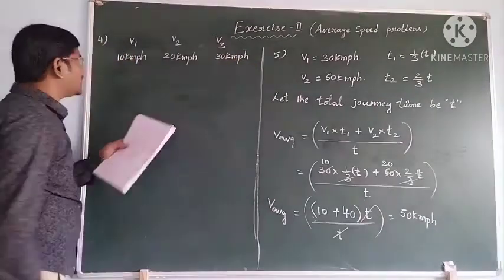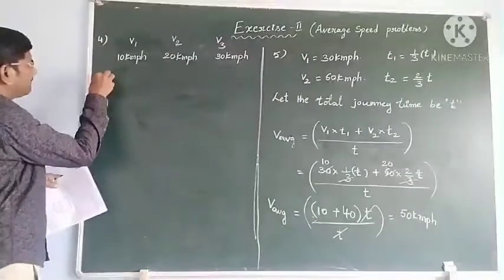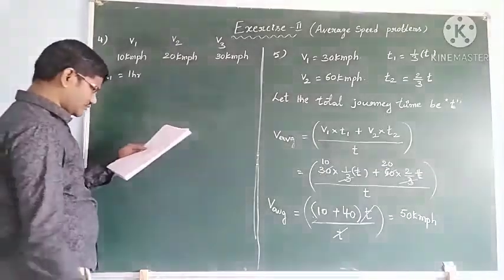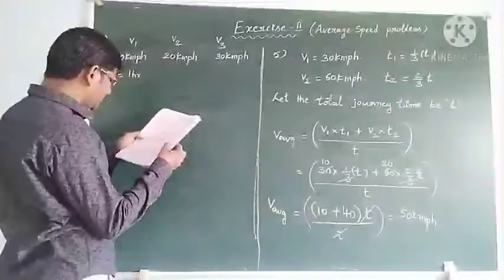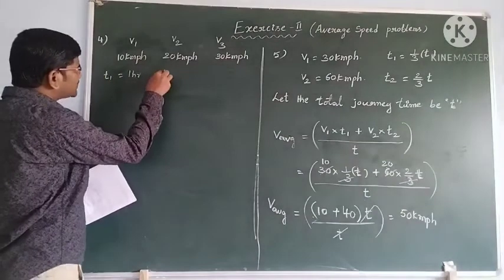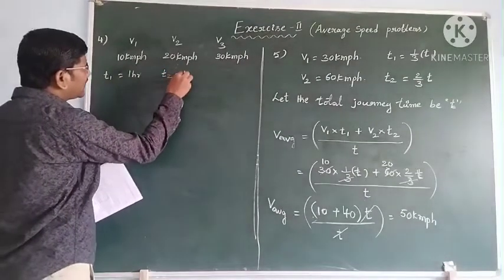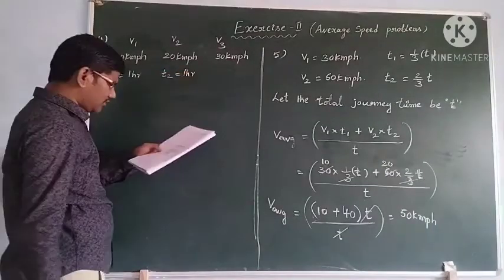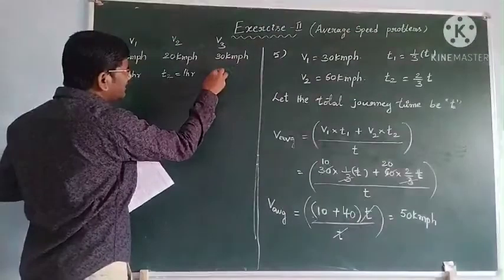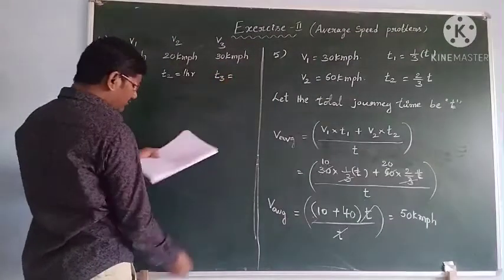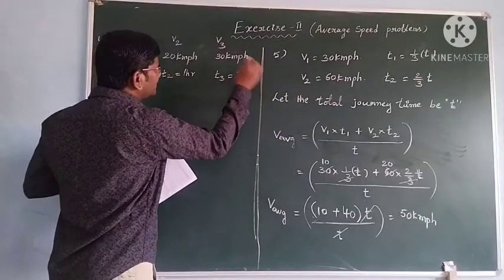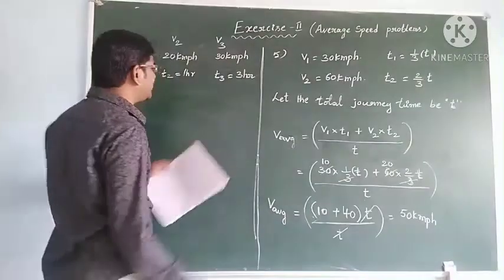And the times are t1, 1 hour, 20 km per hour for the next 1 hour, this speed also maintained only for 1 hour, and 30 km per hour, this speed he maintained for 3 hours. Find the average speed for the journey.